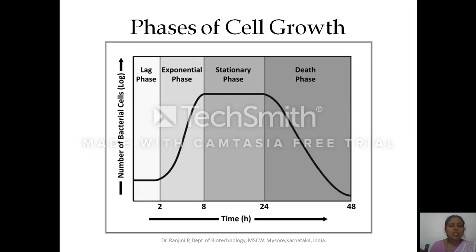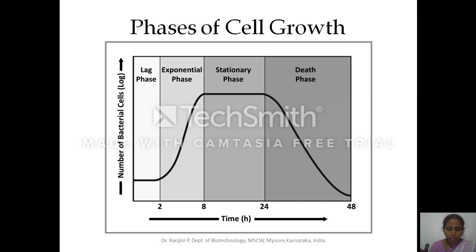When you inoculate the microorganism into the media, and if you want to determine the cell concentration or the cell number, we take the absorbance at 600 nanometer or 600 to 660 nanometer, and we will determine the growth of the microorganism. If we plot the number of cells on the y-axis and the time on the x-axis, you will get a curve like this.